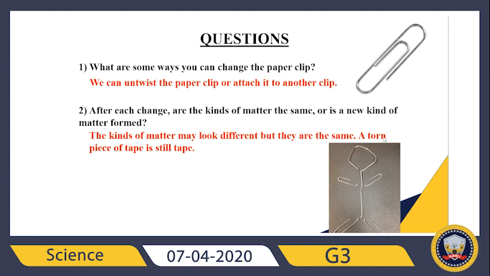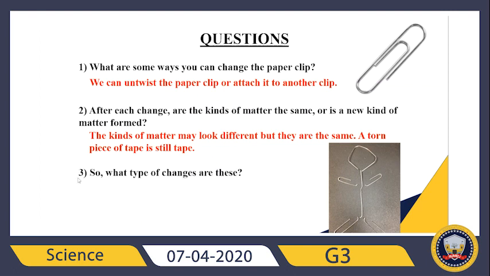For example, a torn piece of tape is still tape. Like you see here, this is a paper clip, and it is also a paper clip. We just changed the shape. So it represents a physical change because the matter is still the same.